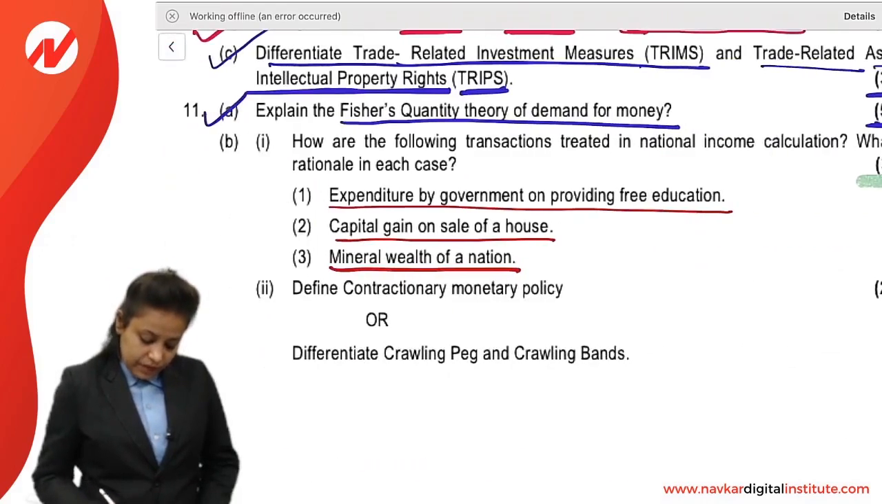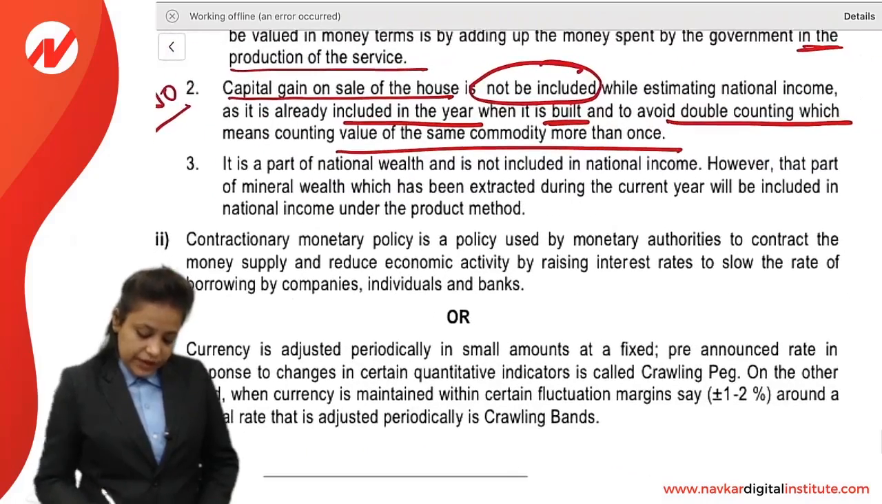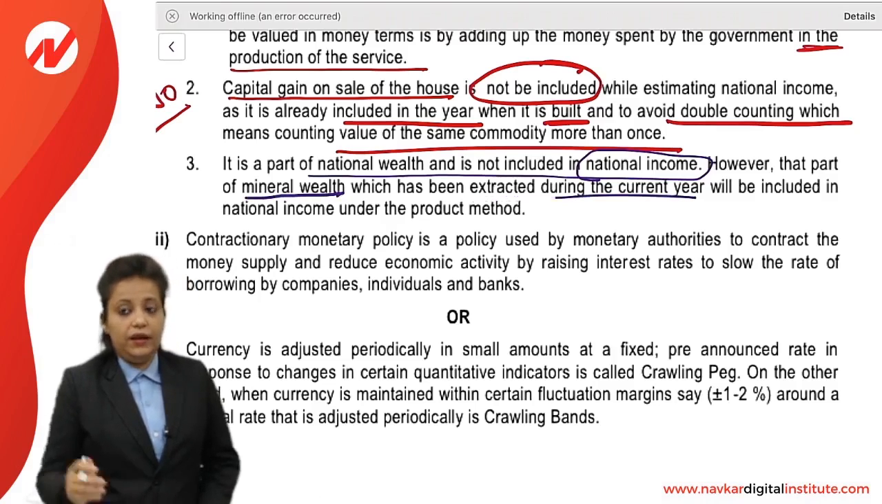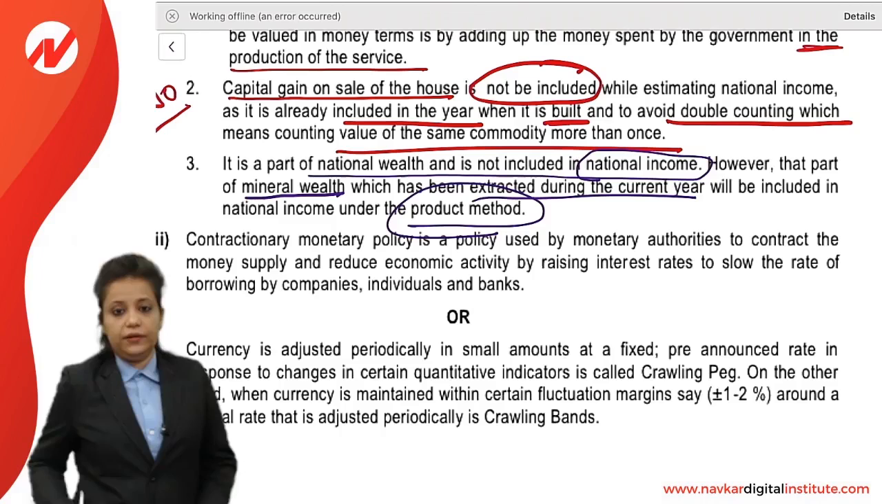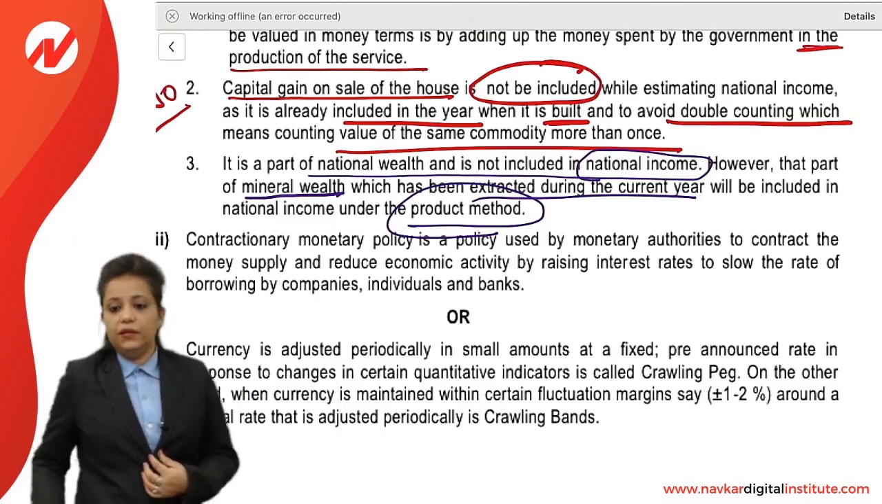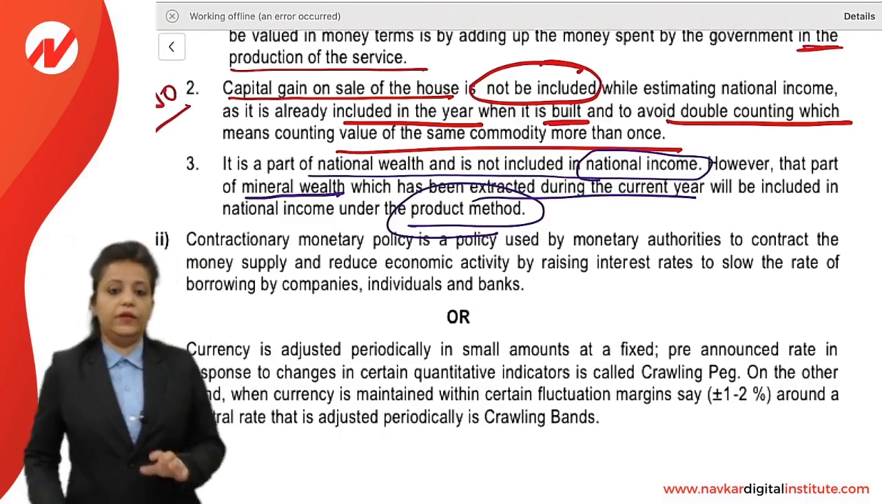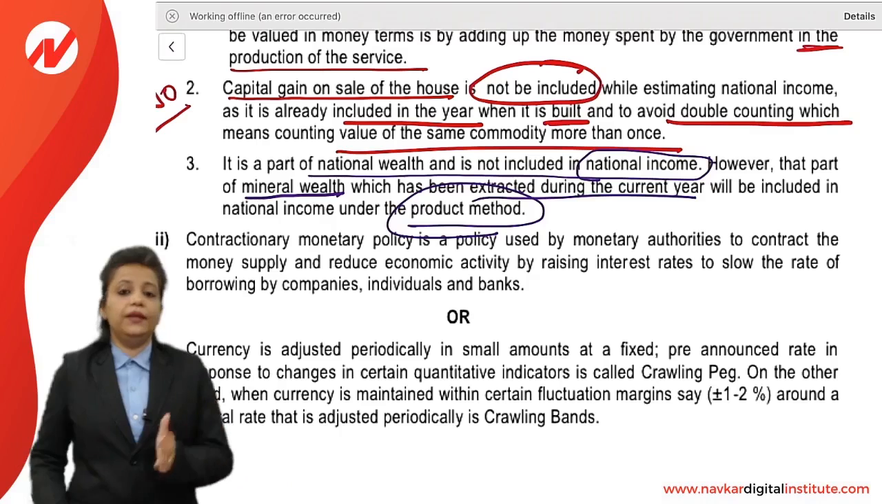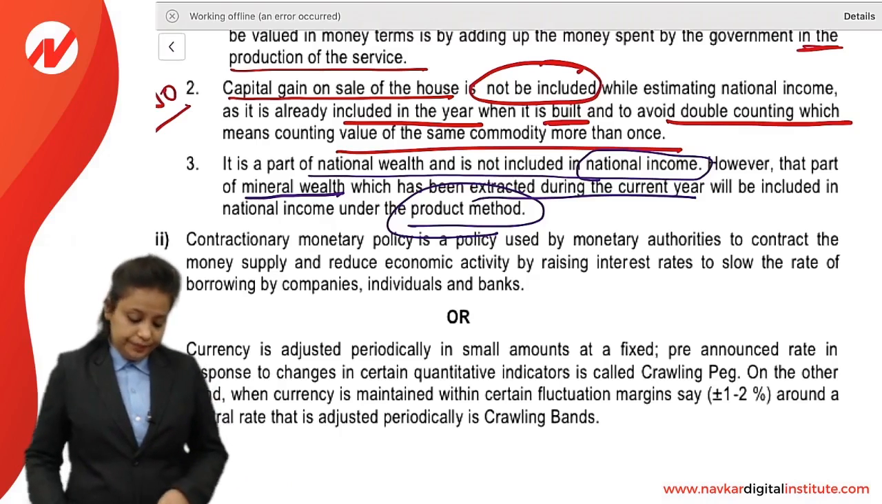Third was mineral wealth of a nation. Mineral wealth of a nation is part of national wealth and is not included in national income. However, that part of mineral wealth which has been extracted during the current year will be added under product method. But as it is a nation's wealth, the total will not be added, but that which has been extracted during the current year will be included. I hope it is clear.